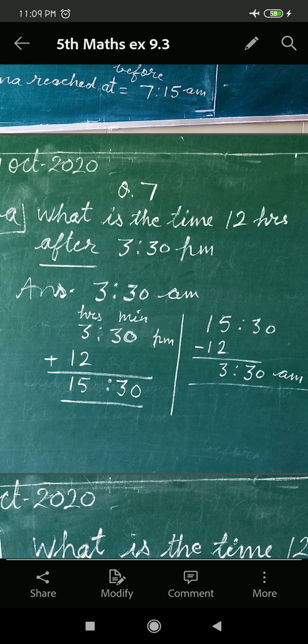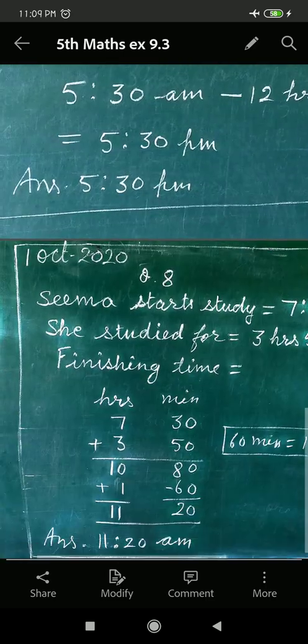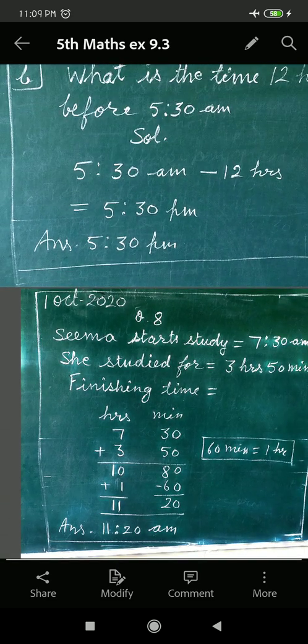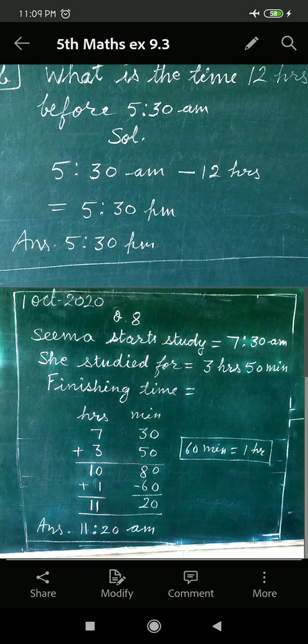Okay. Question 8. Seema began to study at 7:30 am. She studied for 3 hours 50 minutes. Starting time is 7:30 am. At what time did she finish her studies? You see, let me show you the solution. Seema starts study at 7:30 am. She studied for 3 hours 50 minutes.